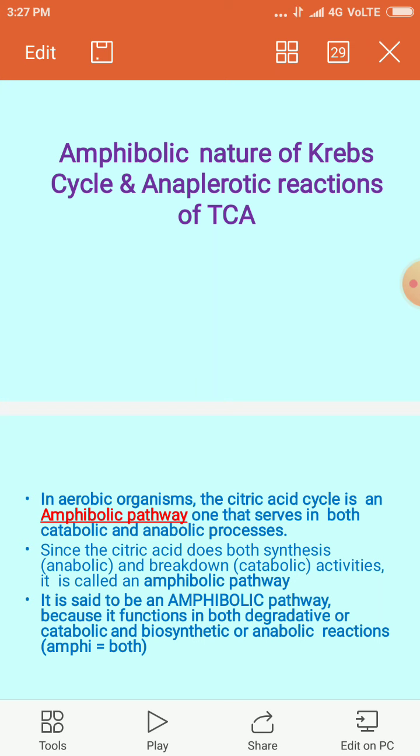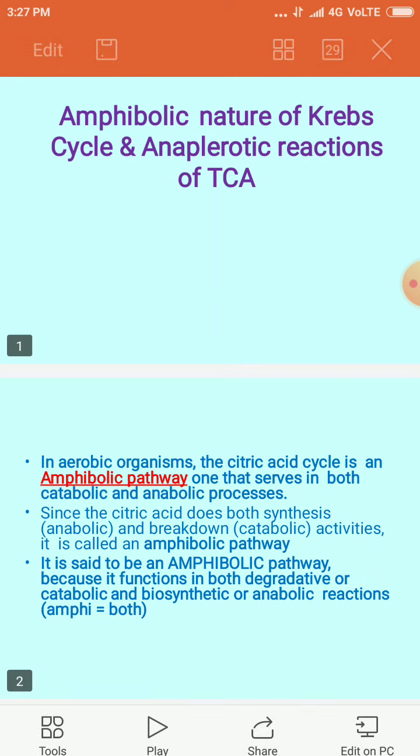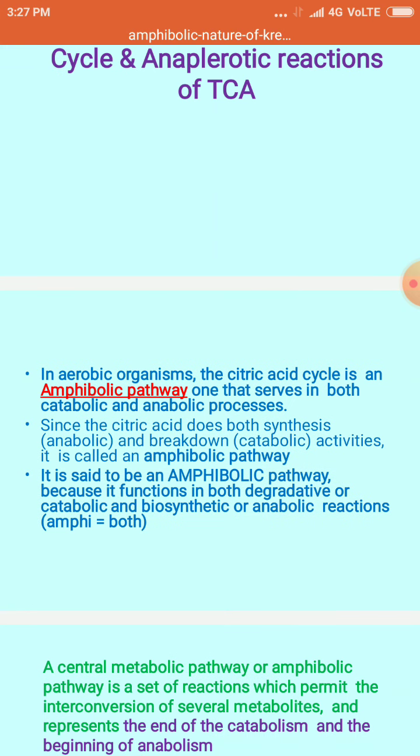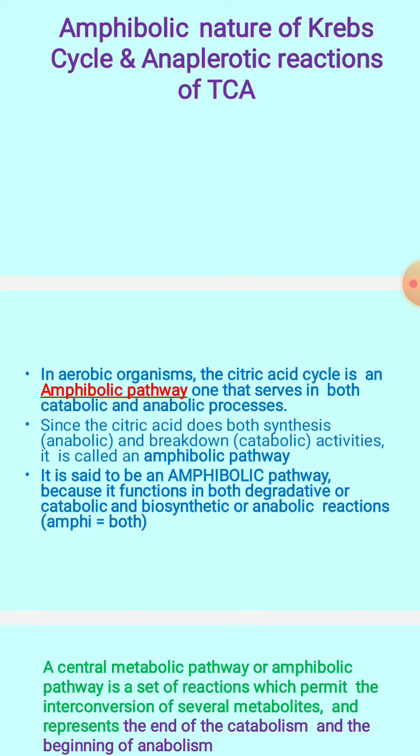In the case of aerobic organisms, the citric acid cycle is acting as an amphibolic pathway, or it is amphibolic in nature. The one that serves in both catabolism and anabolism is referred to as amphibolism. Since the citric acid cycle does both synthesis, that is anabolism, and breakdown, that is catabolism, that's why it is called an amphibolic pathway.